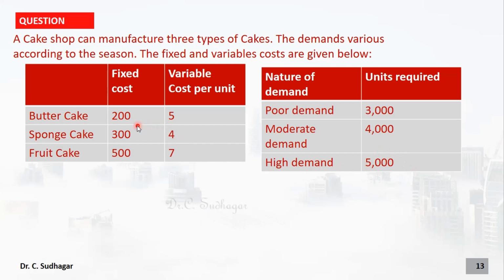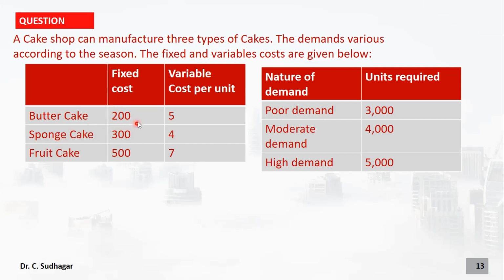The variable cost is 5 reals for 1 unit of butter cake, 4 reals for 1 unit of sponge cake, and 7 reals for 1 unit of fruit cake. The fixed cost is for the bulk of cakes. 200 reals is the fixed cost if you are trying to manufacture butter cake, and 300 reals is the fixed cost when you are making sponge cake.